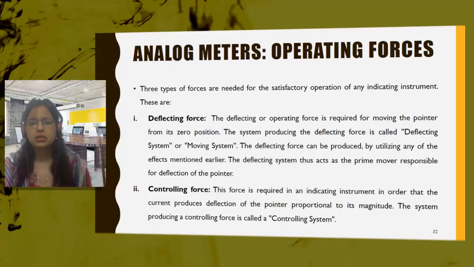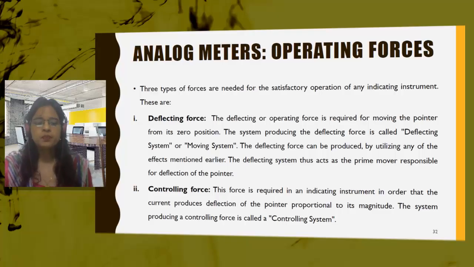it is either overshooting or undershooting. So there should be a controlling force, otherwise what will happen? The pointer will go on moving and moving, it will go out of the scale and we will get no output. So there should be some force which will be controlling the movement of the pointer. That force is nothing but the controlling force. It should control the deflection of the pointer so that the pointer does not overshoot.